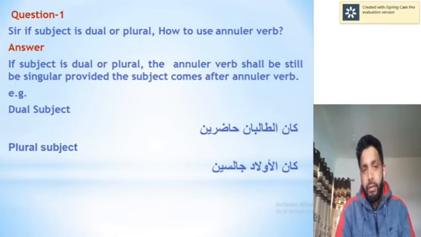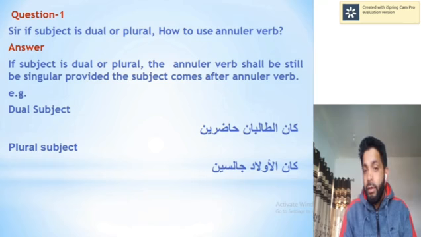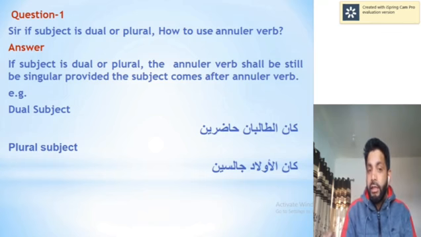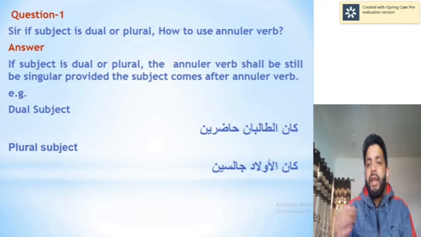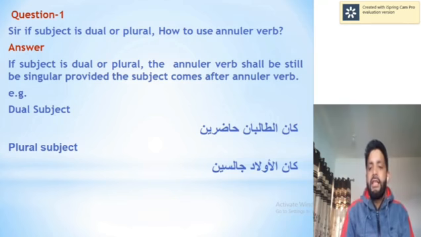Now there's a question: if the subject is dual or plural, how do we use the annular verb? The answer is, if the subject is dual or plural, the annular verb shall still be singular, provided the subject comes after the annular verb. For example, we have a dual subject. كان الطالبان حاضران.